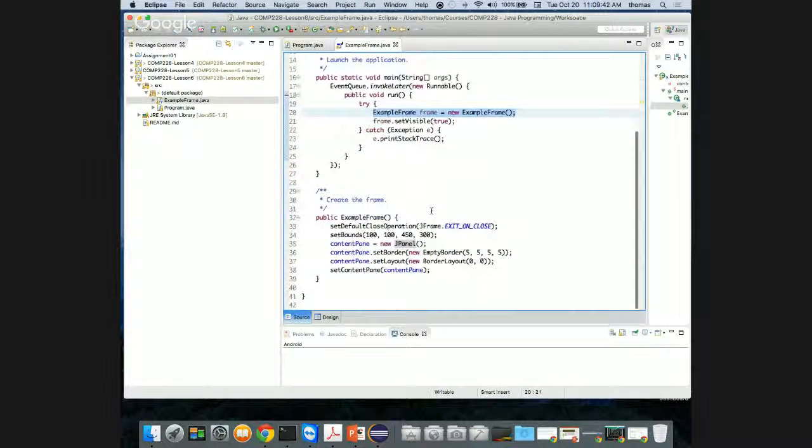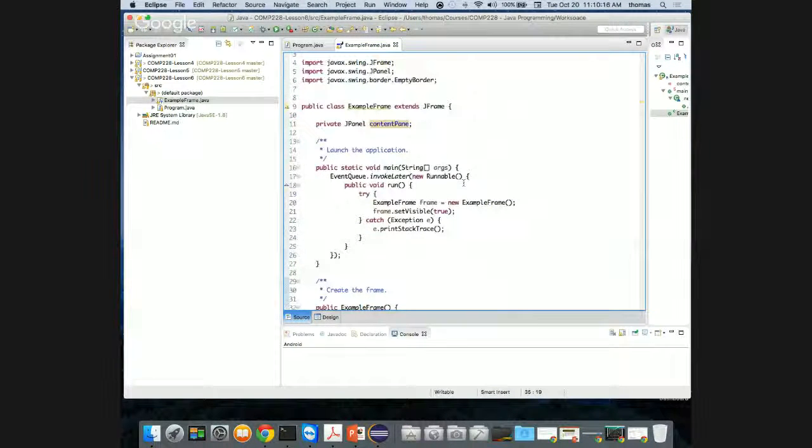I'm just showing you this kind of stuff. If you notice, example frame is a method. Here's my method, public example frame. And all I'm doing here is setting the close operation, the set bounds. I'm setting my content pane to a new JPanel, which we're going to talk about, what's required. I'm creating my content pane with a border and a layout, and then I'm going to use the set content pane method to target the content pane, this new object of type JPanel. Whew. Don't worry if you don't understand any of this, because it's a mess when you do it the wrong way.